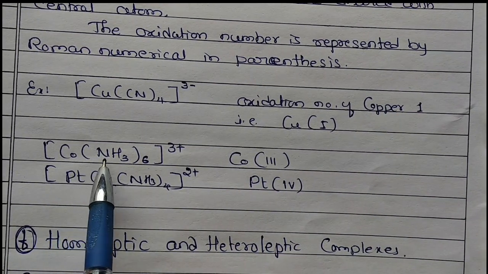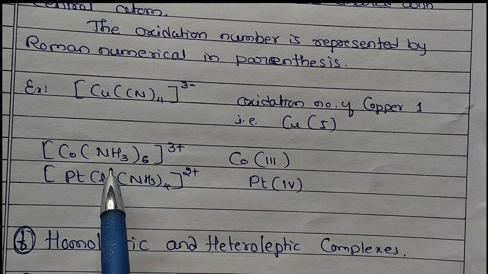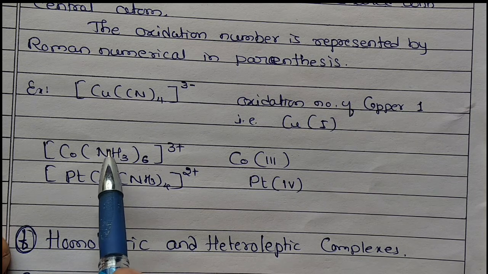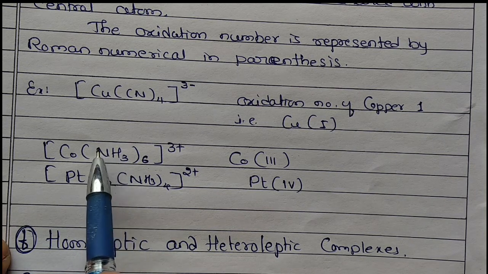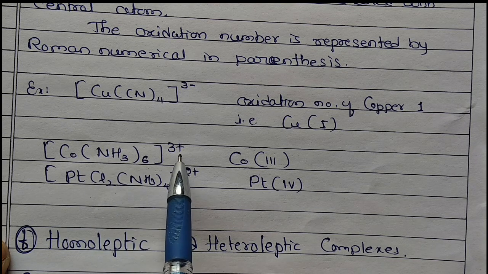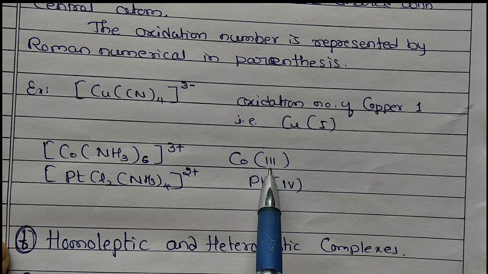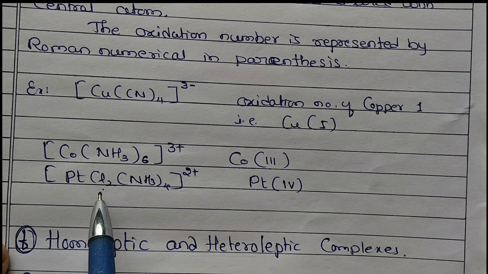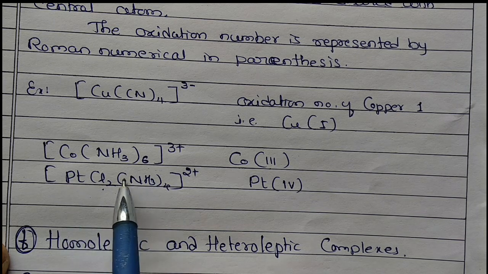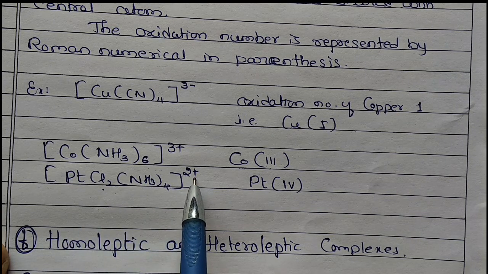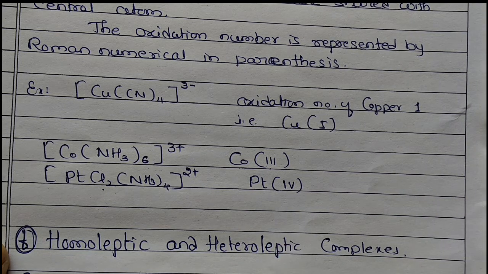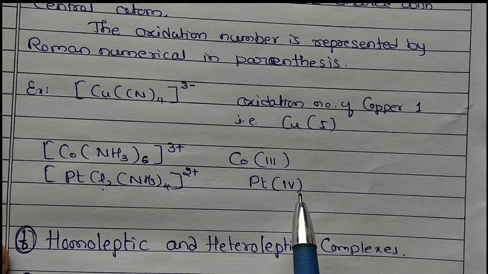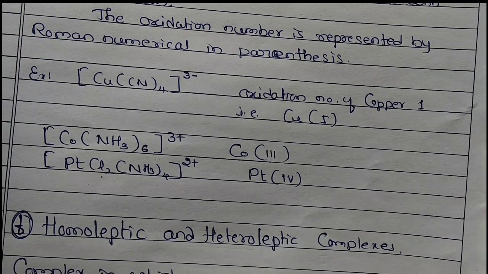Here we have cobalt with NH3 6. Amine NH3 is neutral, so its charge is 0. 0 into 6 is 0. X plus 0 equal to plus 3, therefore X equal to 3 only. So cobalt is plus 3. Similarly here we have platinum with 2 Cl. Cl is minus 1. So minus 1 into 2 plus X plus the neutral ligands 0 equal to 2 plus. So platinum comes out as 4. You have to write it in a parenthesis. Okay, so this is about the oxidation number.